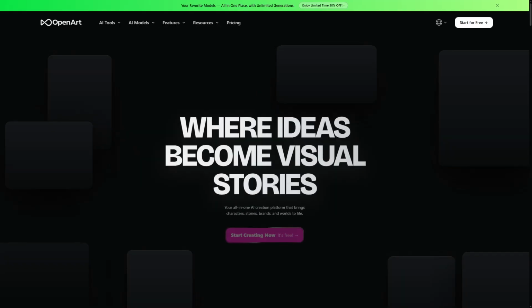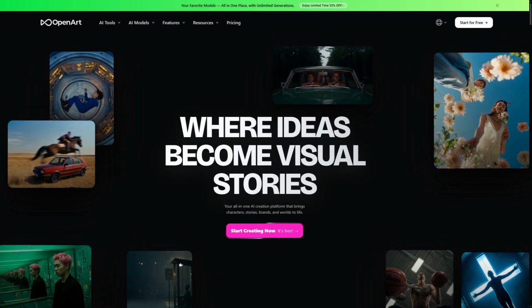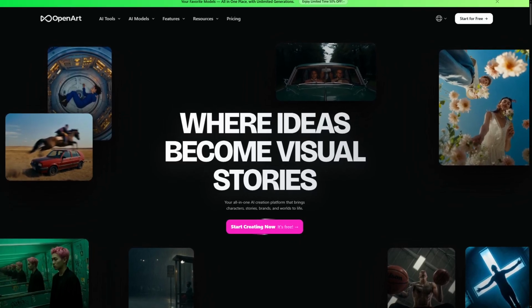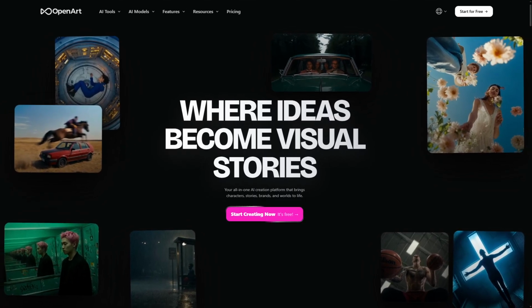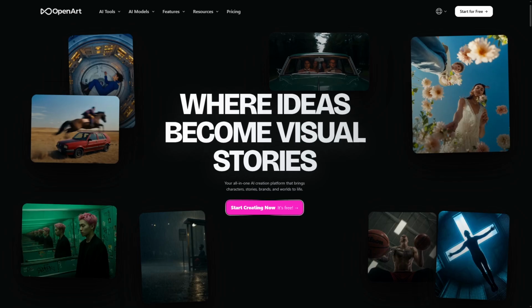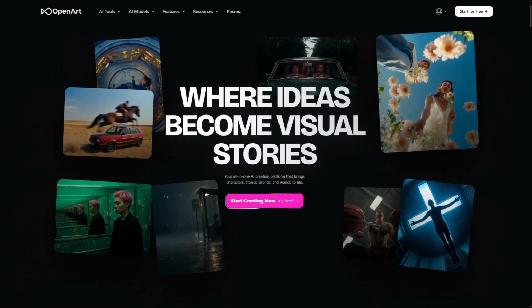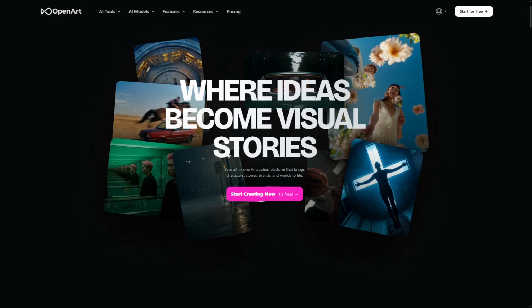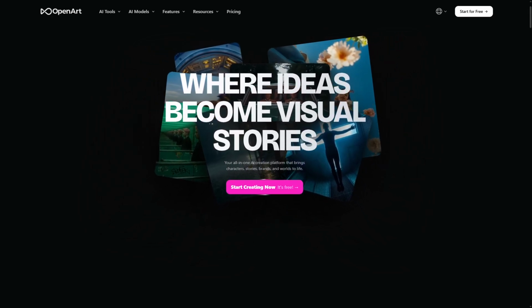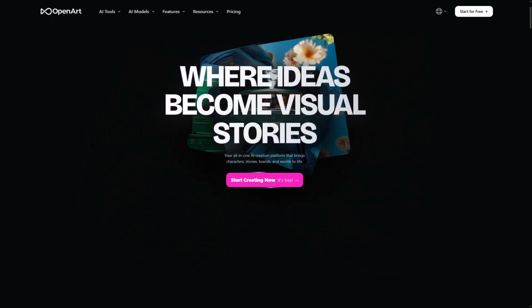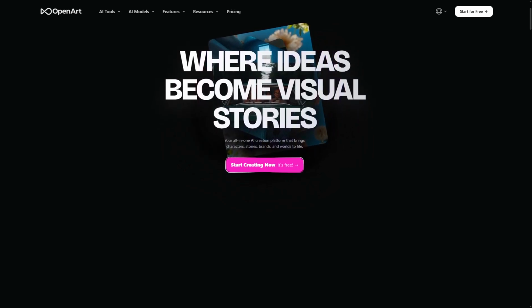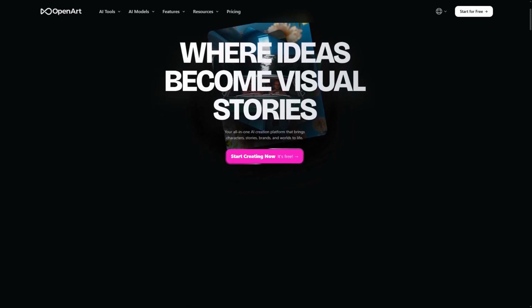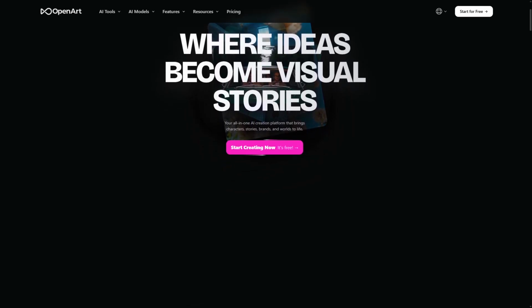OpenArt is an AI-powered creative platform that simplifies generating digital art through accessible tools and pre-trained models. It works by allowing users to input prompts or upload images, then applies AI algorithms to produce unique artworks. Its strengths include an intuitive interface suitable for beginners and a wide variety of styles and templates, making it easy to start creating immediately. OpenArt also supports community sharing, fostering inspiration and collaboration.